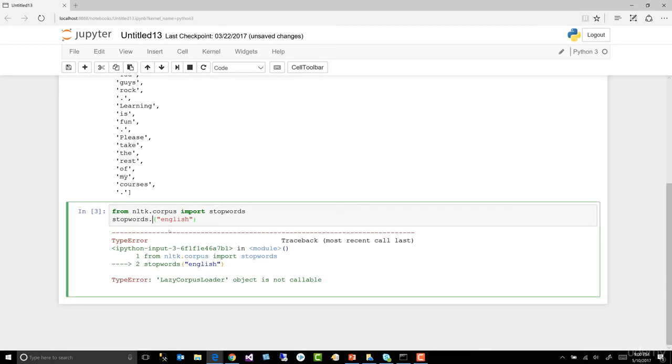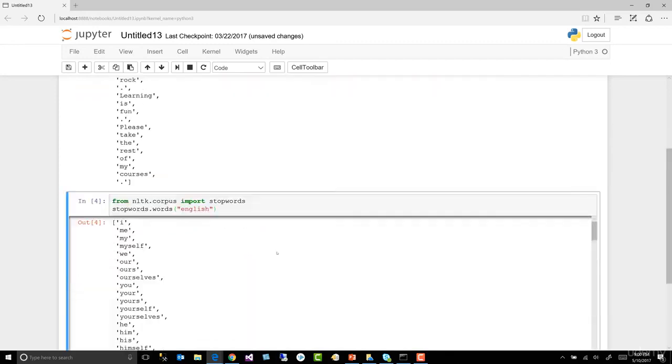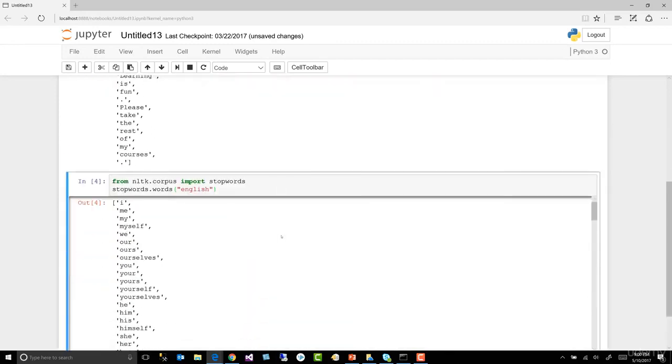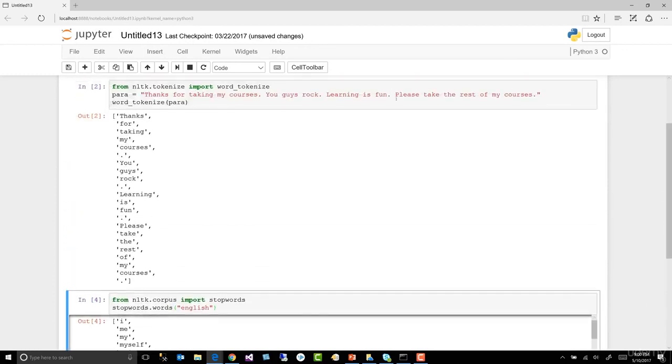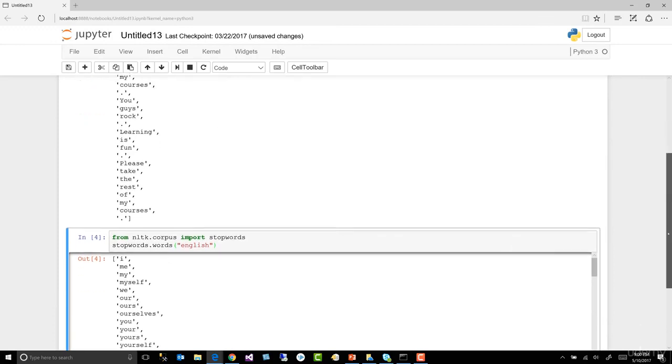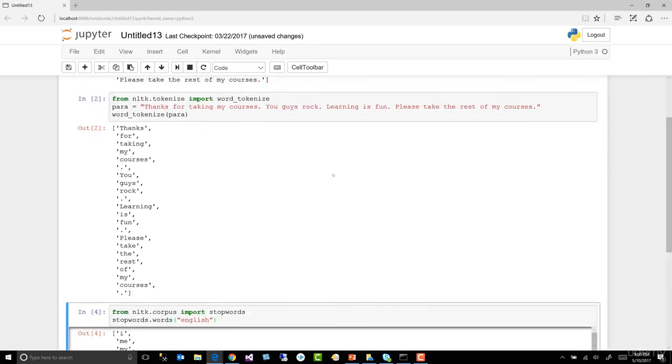Yes, there are other languages. Stop words dot words in English. All right. So we've got a list of stop words in English. And then after we tokenized our sentences here, the next step would be to run it through the stop words dictionary. And it would pick out I and you and is and remove those.